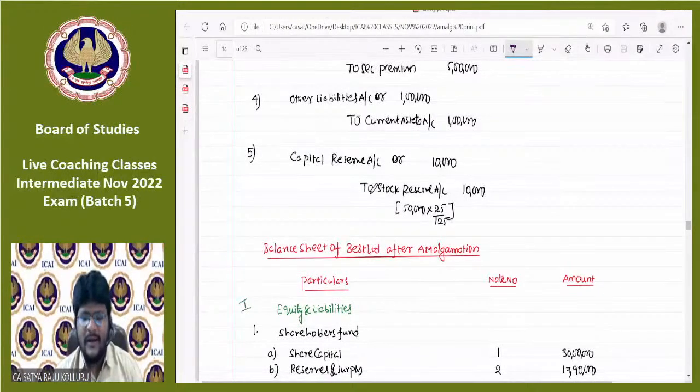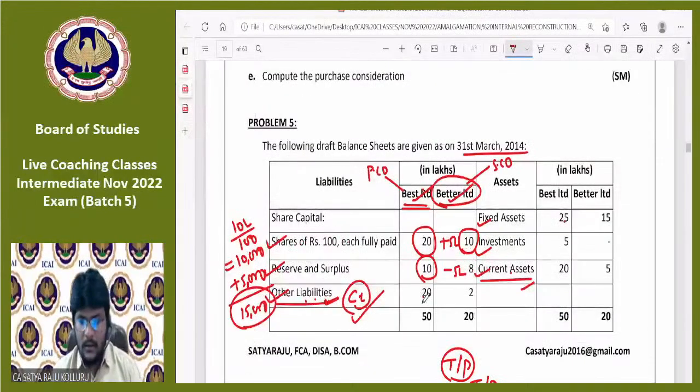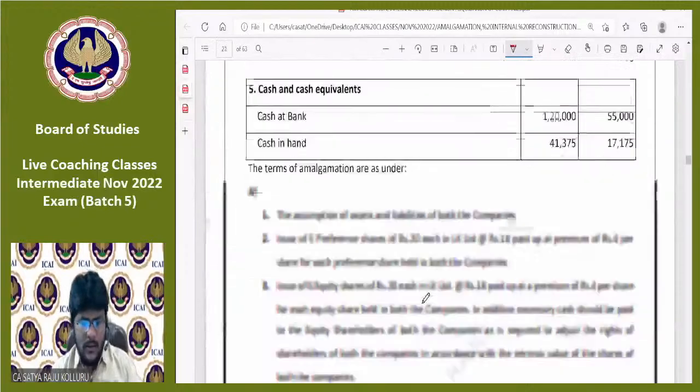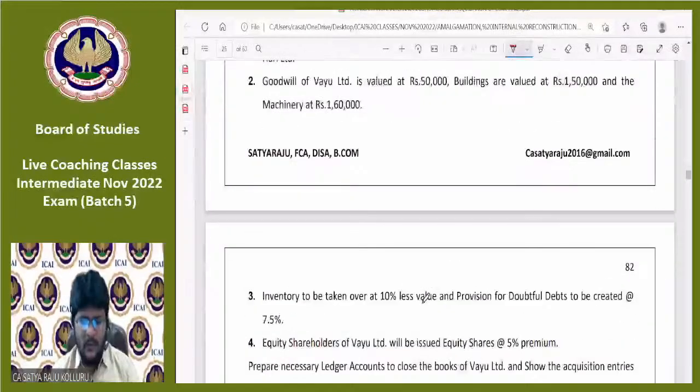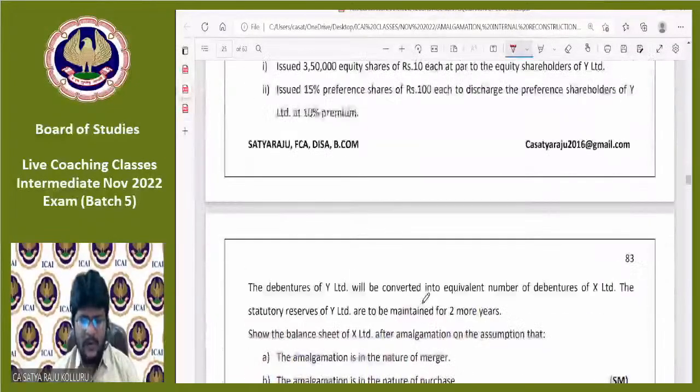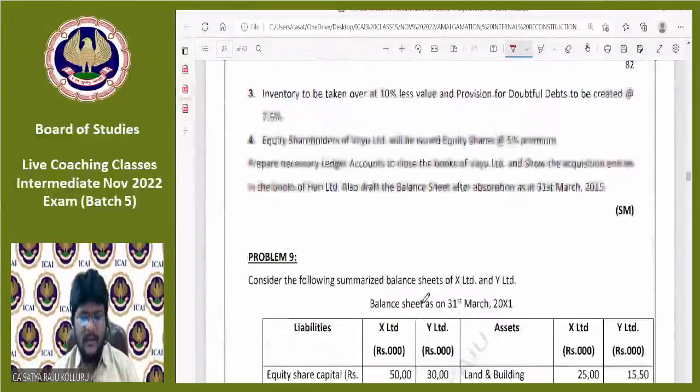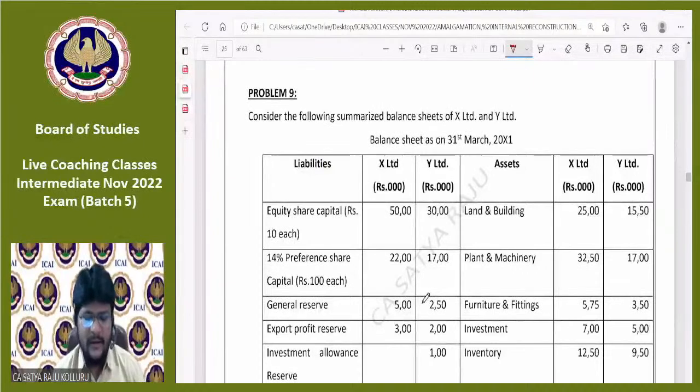So that is the reason why, at least for some problems, I'm trying to resolve in the classroom itself. Then your thinking abilities will act in a good manner in the examination. Fine. I'll take up one problem in amalgamation in the nature of merger. Almost we have done 2 to 3 problems in amalgamation in the nature of purchase. So this is the time for amalgamation in the nature of merger. Please all of you come to problem number 9, guys. I know in between some problems are there, but please jump to problem number 9.